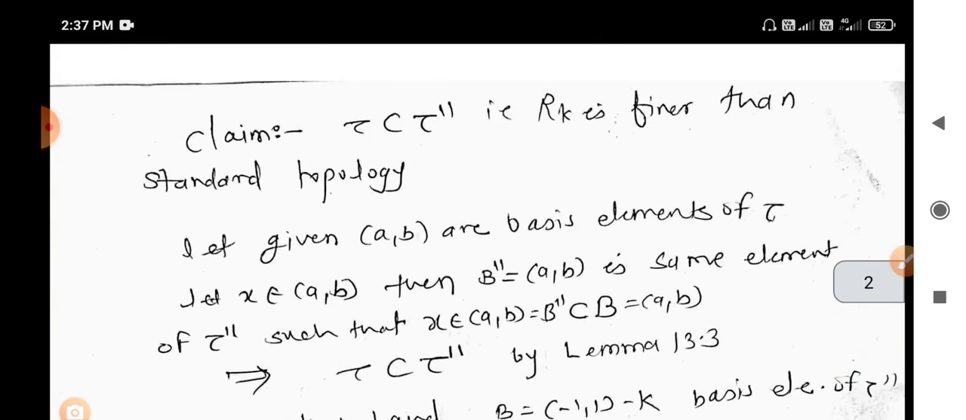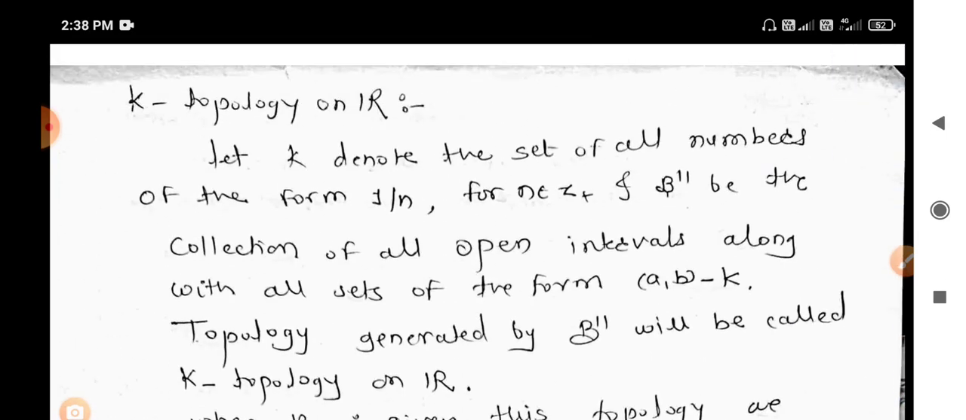So today we discussed the relation between the standard topology, the lower limit topology and the K topology, and how they compare with each other. We concluded that the lower limit topology is strictly finer than the standard topology, and the K topology is strictly finer than the standard topology, but the lower limit topology is not finer than the K topology, nor is the K topology finer than the lower limit topology. So we say that the lower limit topology and the K topology are non-comparable topologies, but both are strictly finer than the standard topology.